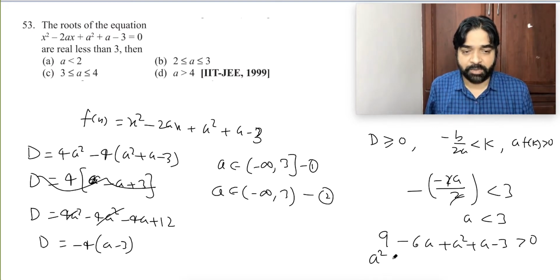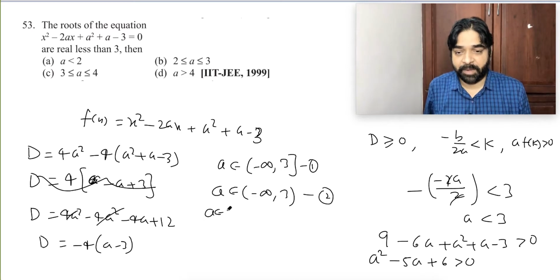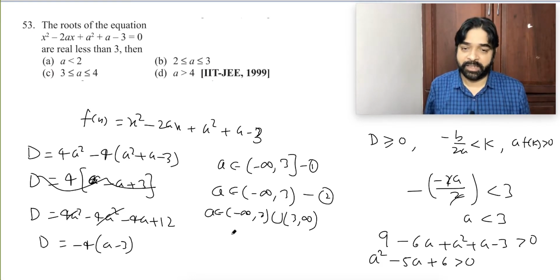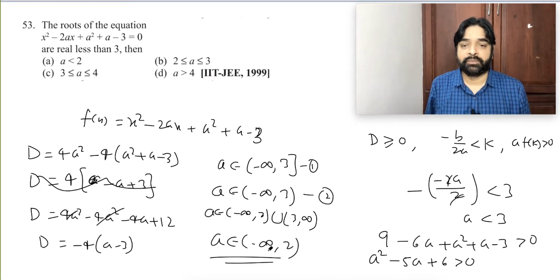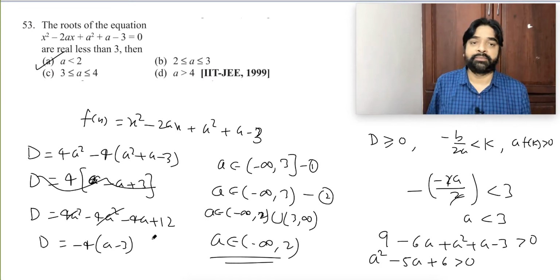That means a square minus 5a plus 6 greater than 0. (a minus 2)(a minus 3) means a will be an element of minus infinity to 2 union 3 to infinity. Did you understand? Taking intersection, easily we can say a is an element of minus infinity to 2 open. If you take the intersection, this will come. This is the answer. How many of you got it?